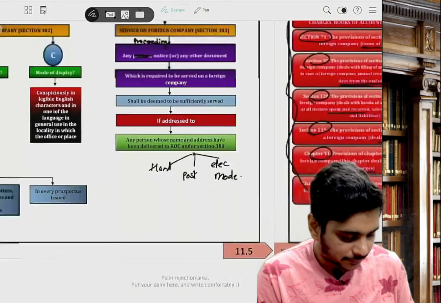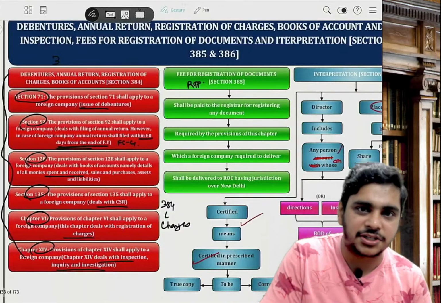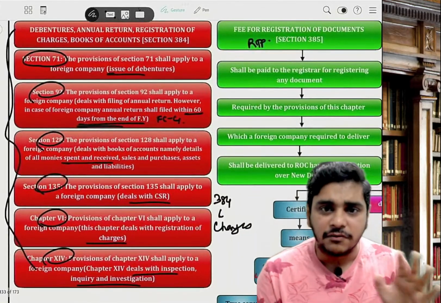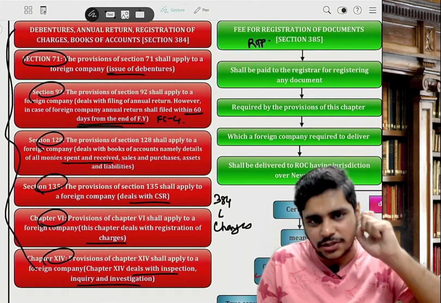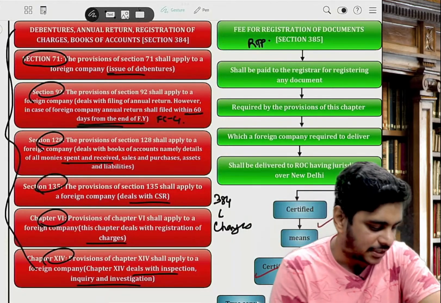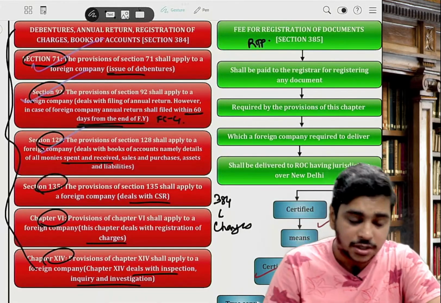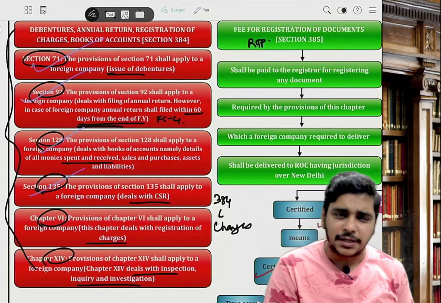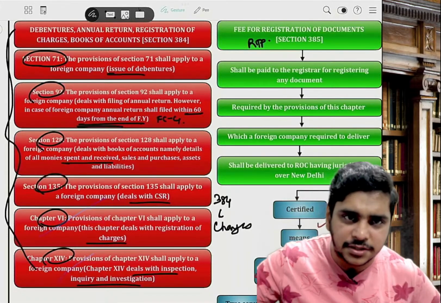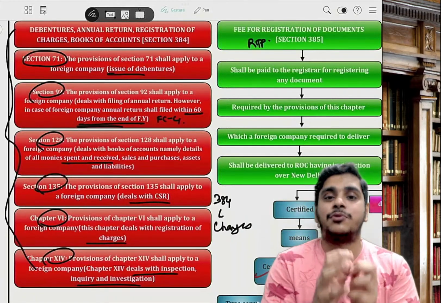Then, very easy section, 384. 384 was charges. There we have not studied anything. We just said so and so sections are mutatis mutandis applicable to foreign company. If you see the list in your notes: section 71, debentures; section 92, annual return; section 128, books of accounts; section 135, CSR; chapter 6, charges; and chapter 14, inquiry, inspection, investigation shall apply mutatis mutandis to foreign company.